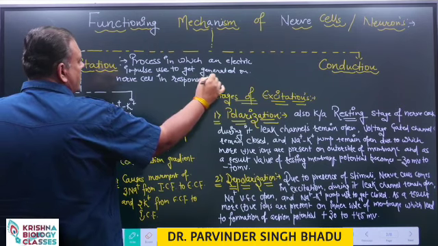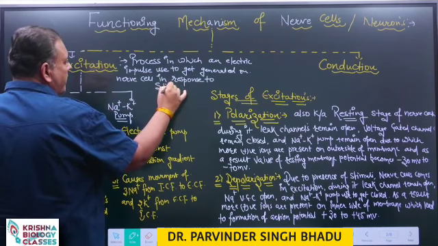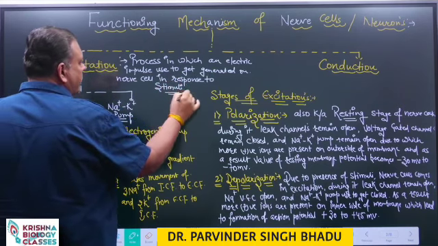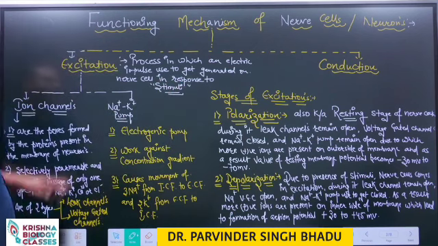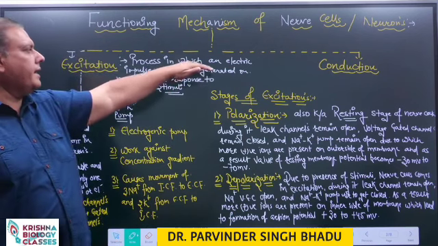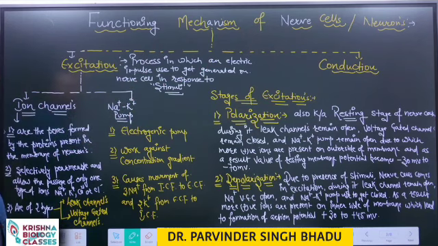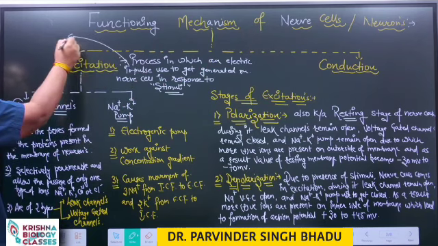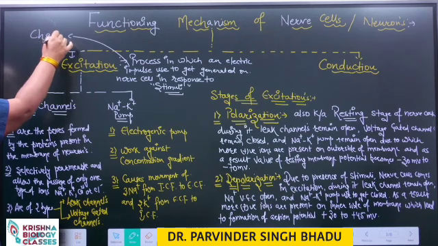So, whenever environmental changes take place, the nearby nerve cell generates an electric impulse, or in simple form we say it generates charge on it.